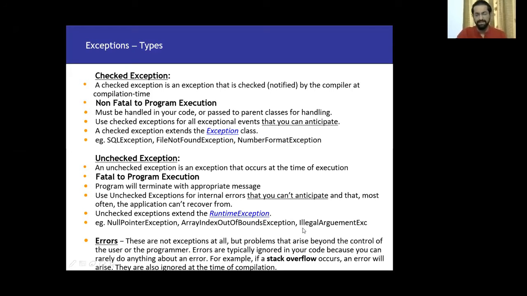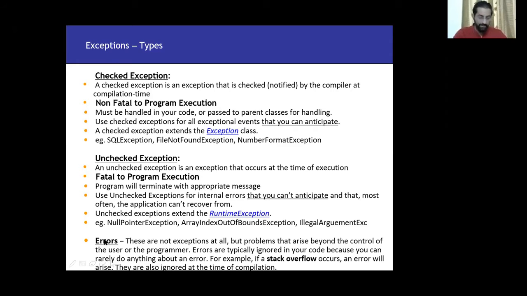And then a simple example of an array. As I already talked about, if you have an array of size 2 or 3 and you're trying to access an element of the array at index 7, since that element doesn't exist, it will throw an ArrayIndexOutOfBoundsException, which is an unchecked exception, or an IllegalArgumentException. So these were checked exceptions and unchecked exceptions.